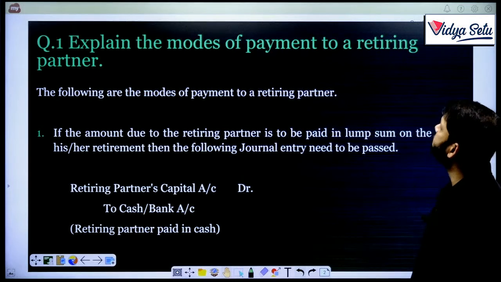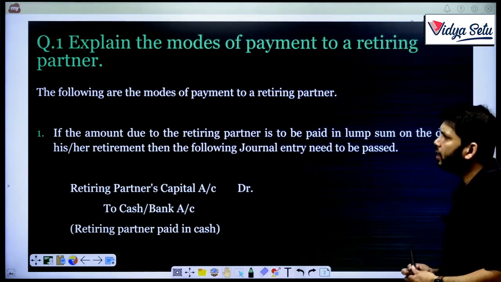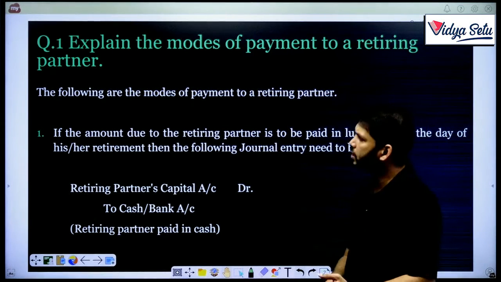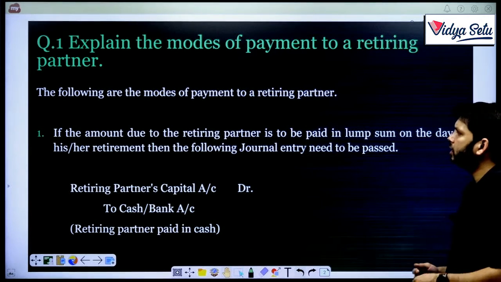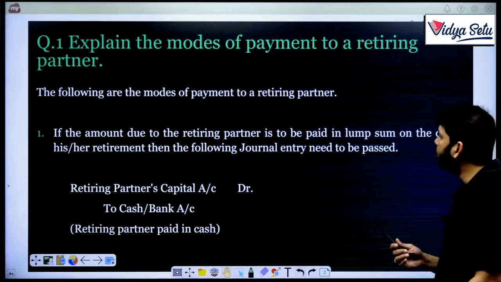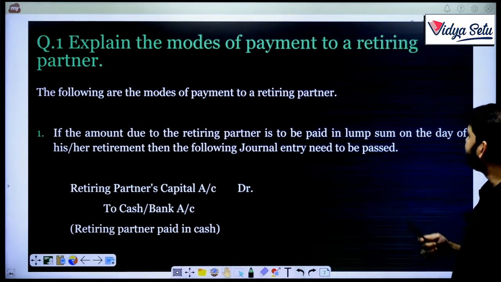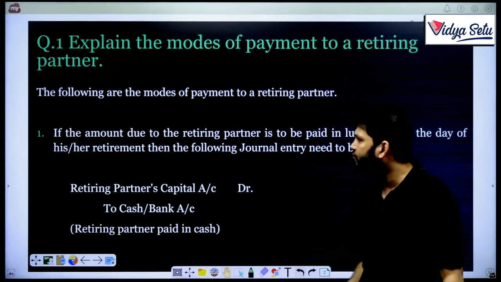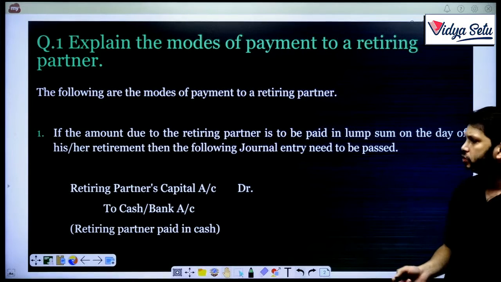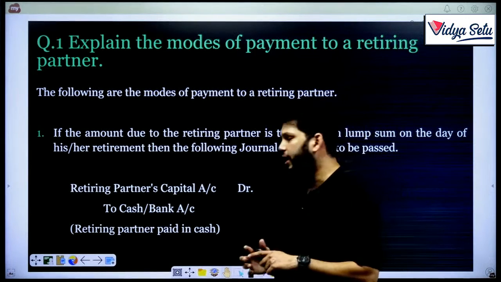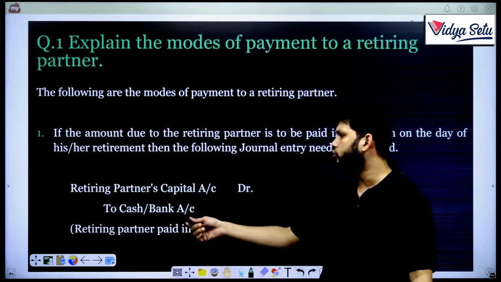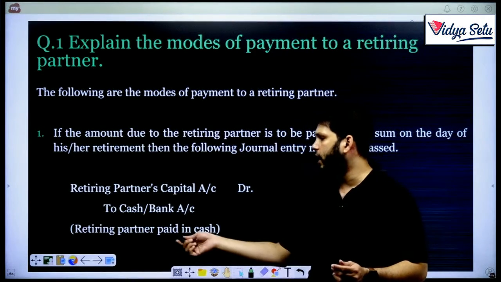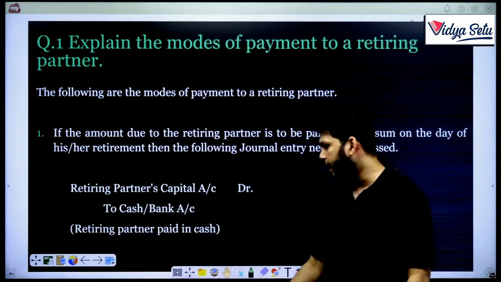Explain the modes of payment to a retiring partner. The following are the modes of payment to a retiring partner. The first mode is if the amount due to the retiring partner is to be paid in lump sum, on the day of his or her retirement, then the following journal entry needs to be passed. Full money is going out right now, so the retiring partner's capital account will be debited with the full amount to cash or bank account. Retiring partner paid in cash.